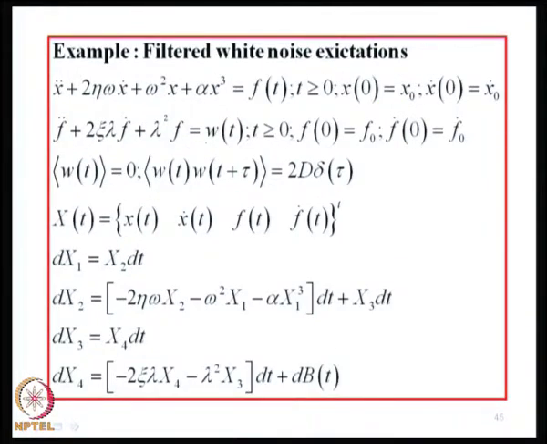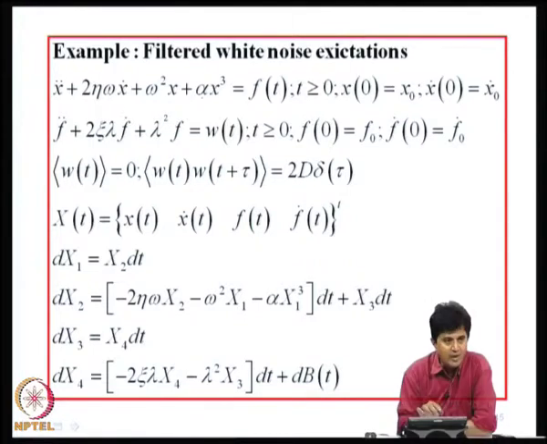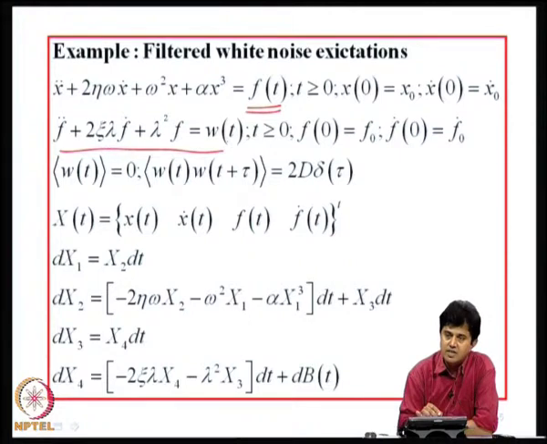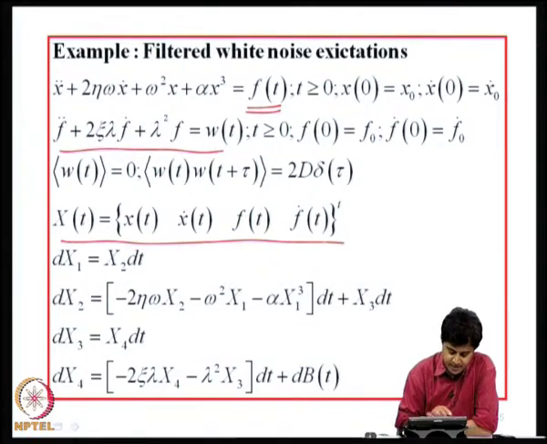Some more examples. I have been talking only about white noise excitations. Suppose there is a filtered white noise excitation. The excitation is not white, but colored. So, f of t I model as the output of a single degree of freedom system which receives a white noise excitation. Now, to handle this problem, I define an extended vector of response quantities, x dot and f dot.